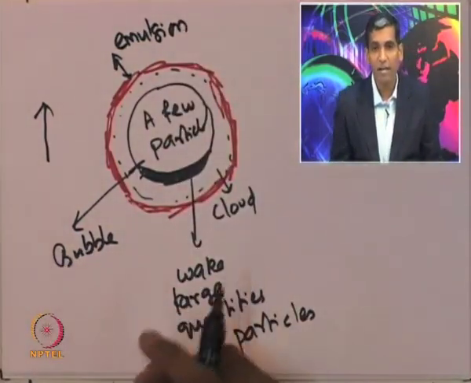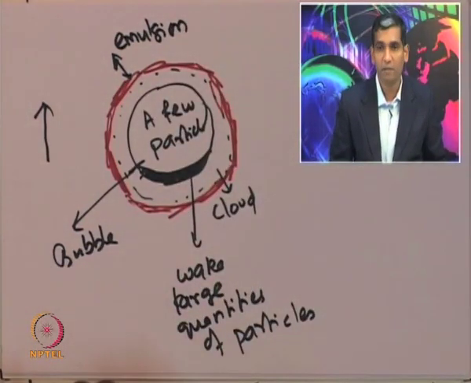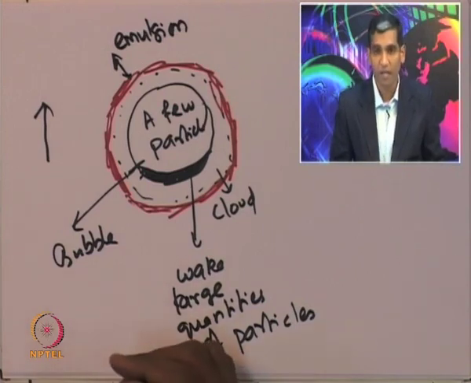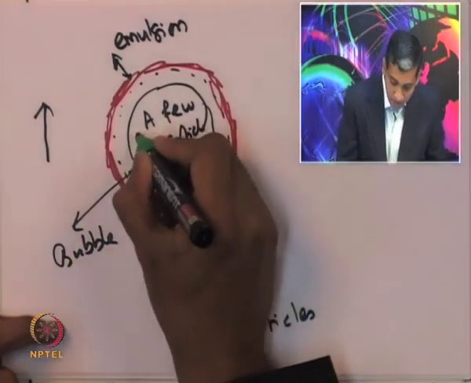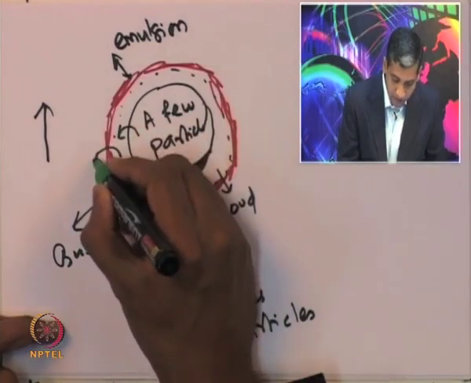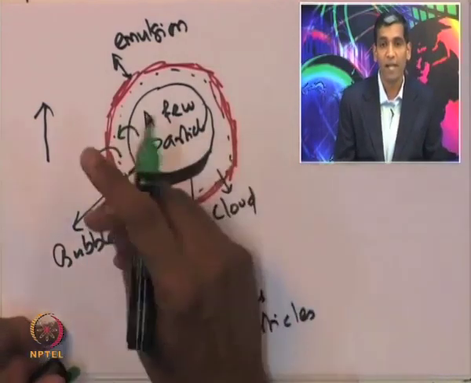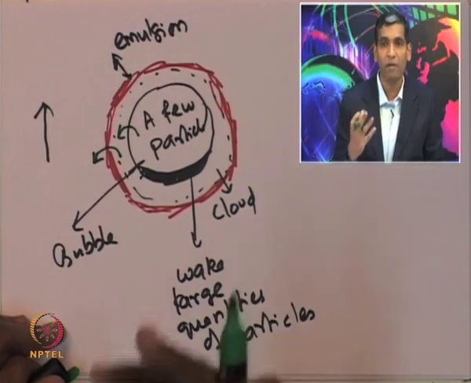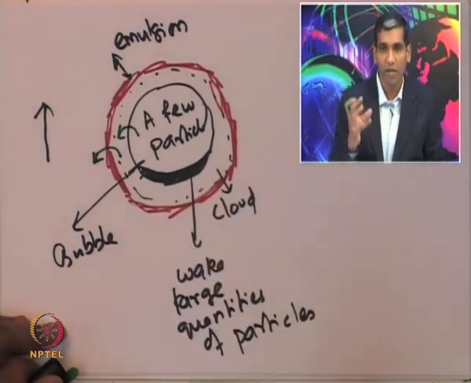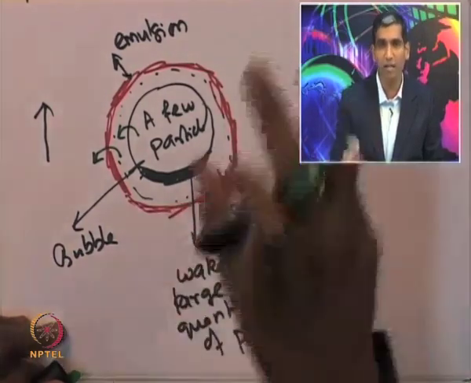Now, the transport of the species occurs from the bubble to the cloud phase and from the cloud phase to the emulsion phase. Remember that the catalyst particles are predominantly present in the emulsion phase. Therefore, the reaction is actually occurring in the emulsion phase.